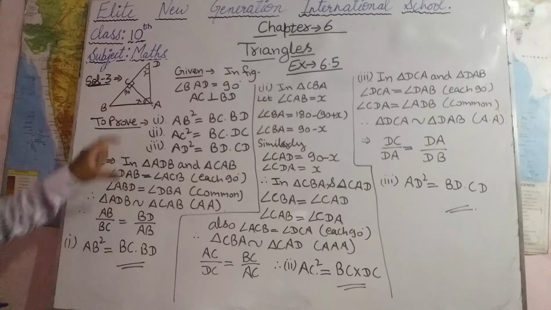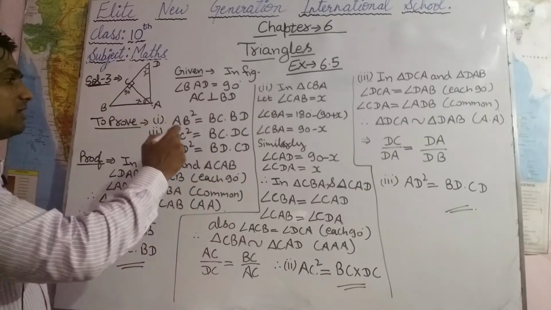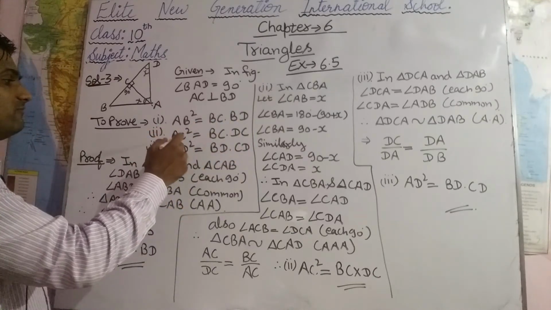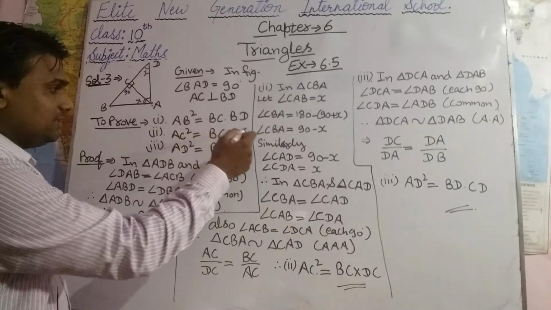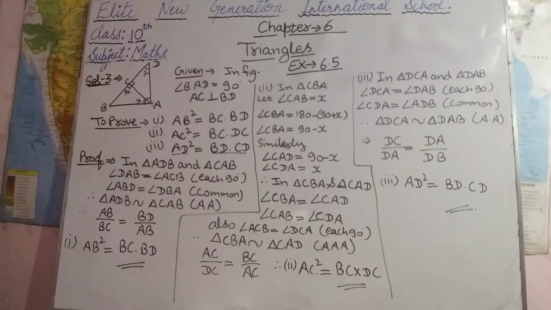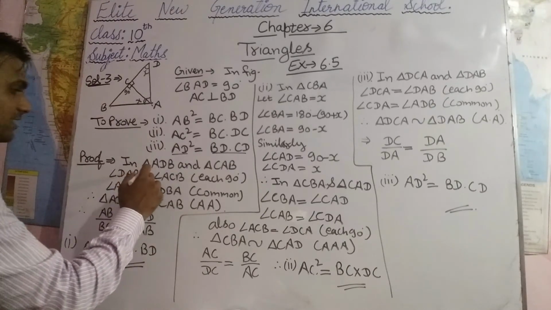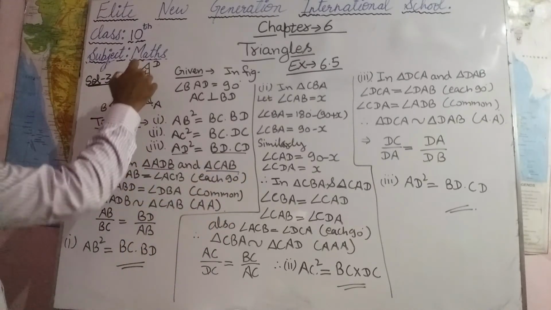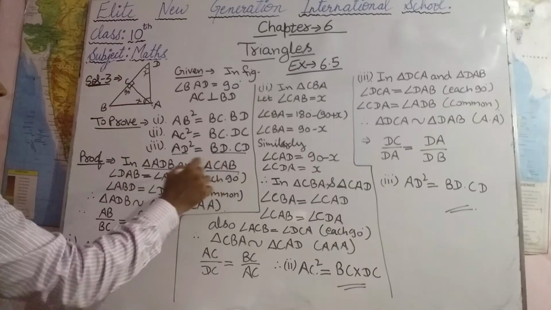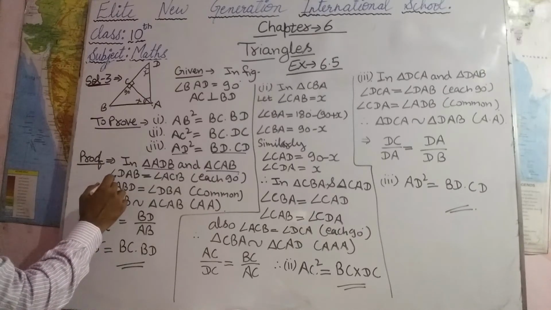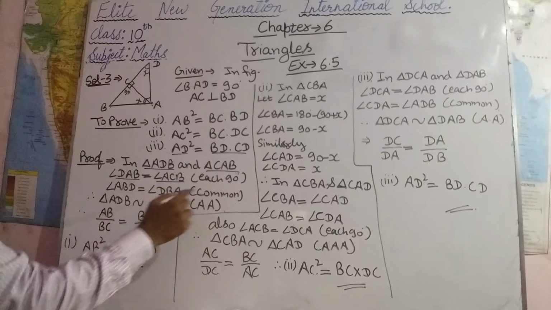Now here we have to prove these 3 things. In the first part we have to prove AB square equal to BC into BD. In the second we have to prove AC square equal to BC into DC, and in the third we have to prove AD square equals BD into CD. Now in this proof, first of all we will take triangle ADB and triangle CAB. In these two triangles, first of all angle DAB equals angle ACB, each 90.